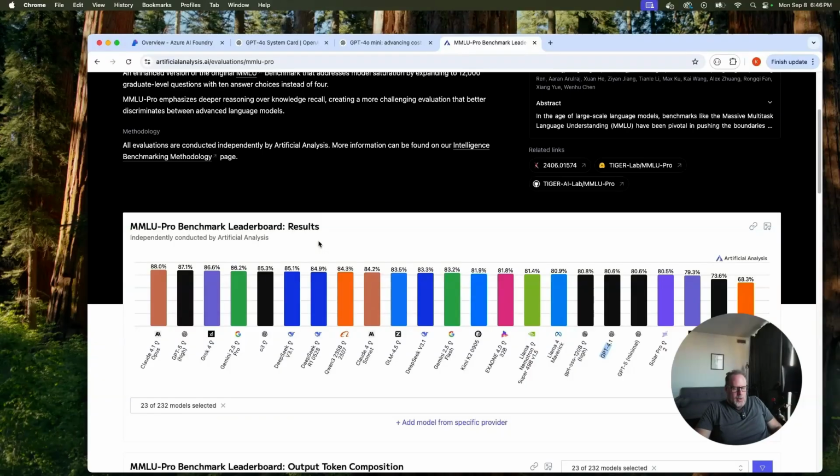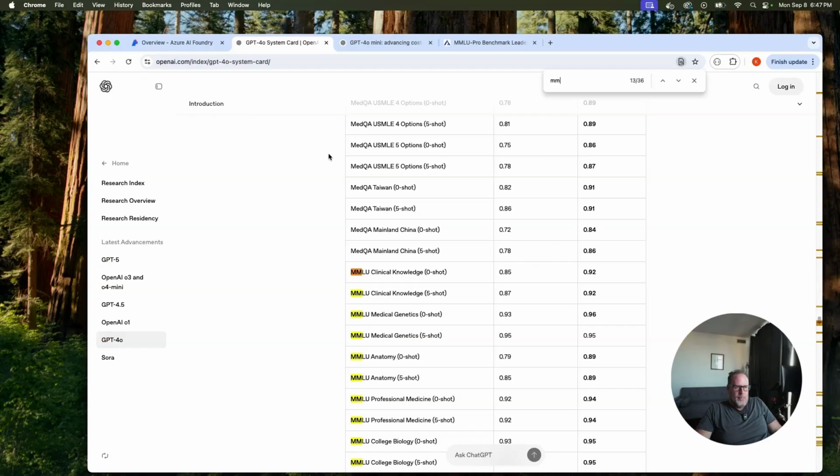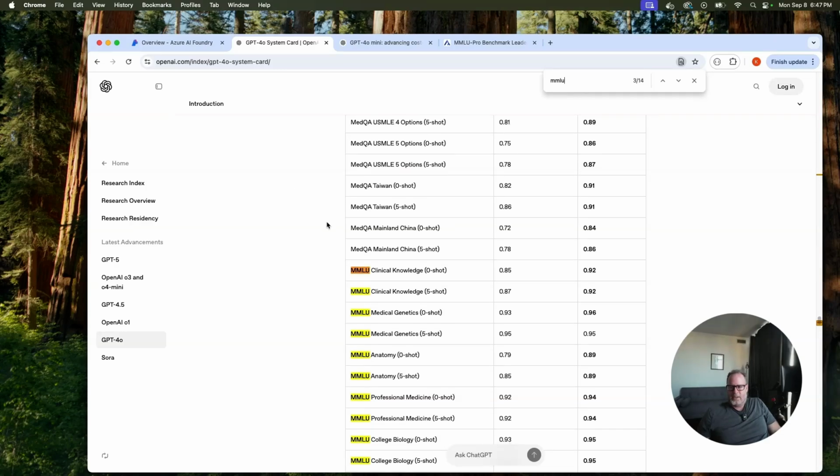So you'll probably go in here and you'll look for GPT-4, and you'll see how it compares to, or there's GPT-5, but we're just going to use 4, how it compares to other models in terms of the results. And if you go to the card itself on GPT-4 and on GPT-4o mini on OpenAI, you can see the MMLU benchmarks. And for what I'm going to demo today, we are going to demo a science data set to see how it performs.